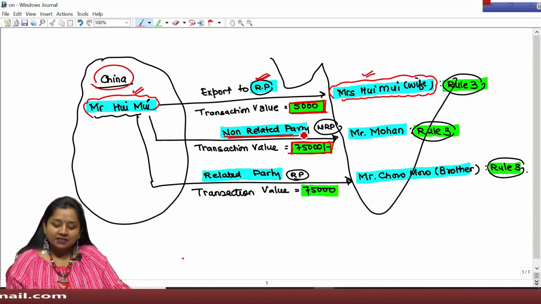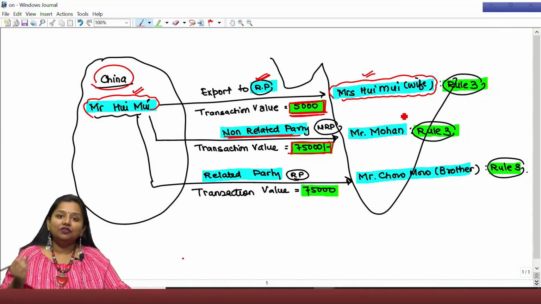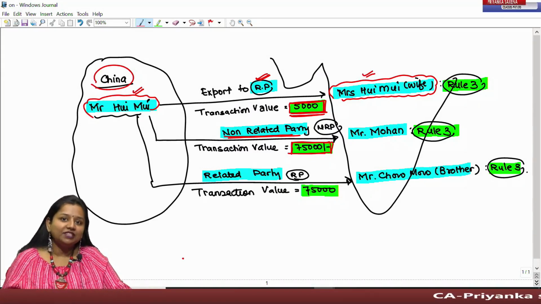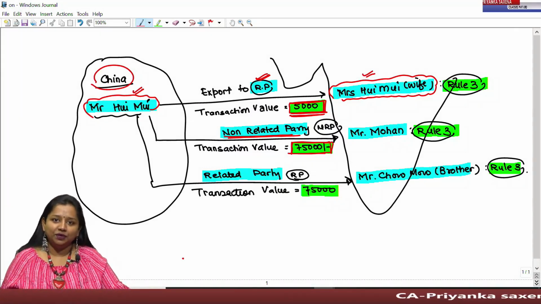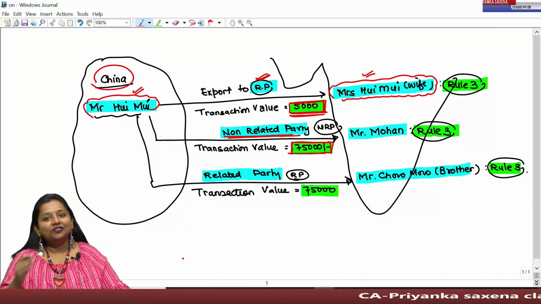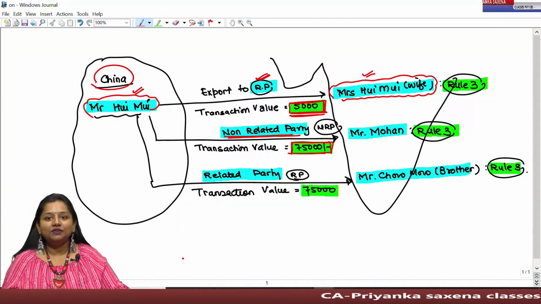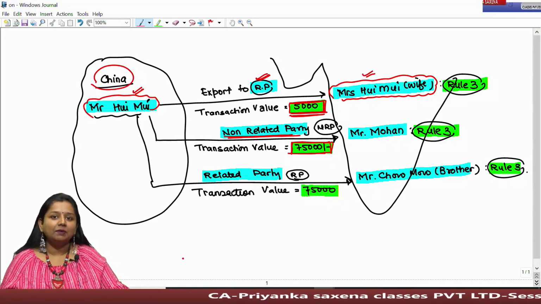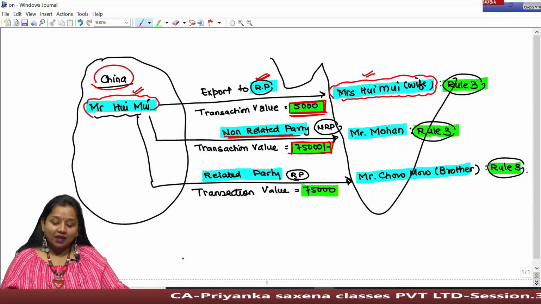But since the sale has been shown to a related party, the seller has reduced the invoice price from 75,000 to 5,000, so that duty shall get computed on the basis of such reduced price. And if transaction value gets reduced, then obviously assessable value gets reduced, subject to which custom duty shall get automatically reduced, amounting to tax evasion.